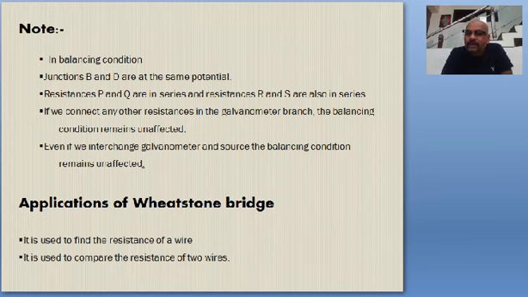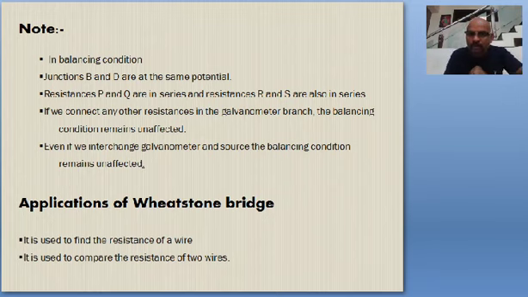And when the current does not flow through that galvanometer, it is not included in the circuit. You can just imagine that the galvanometer is not included in the circuit. If the galvanometer is not included in the circuit, then the resistors P and Q are in series, and below R and S are in series. Those two resistors are in parallel.